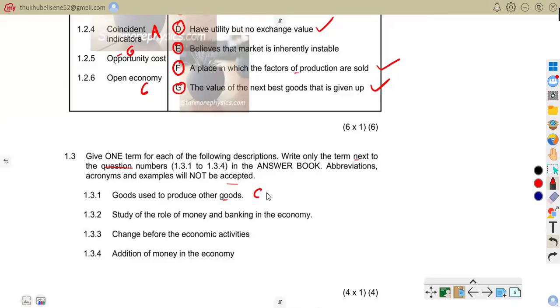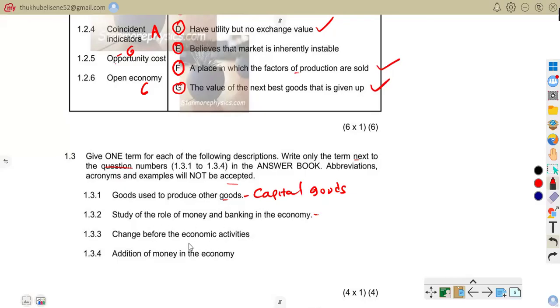So that is capital goods. Capital goods, those are goods used to produce other goods. For example, machines in a factory. So that is that. 1.32, study of the role of money and banking in the economy.